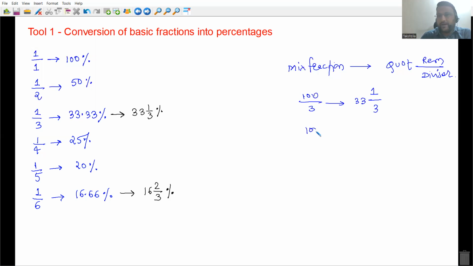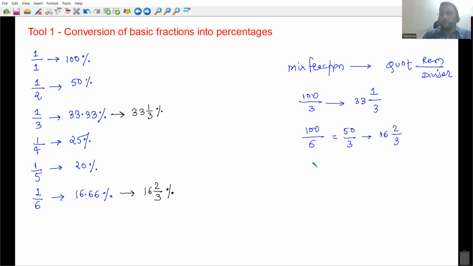If I divide 100 by 6, you can call it 50 by 3. If you divide 50 by 3, the quotient is going to be 16, 3 16s are 48, the remainder is 2, and the divisor is 3, everyone. Okay. This is how you can convert a normal fraction into a mixed fraction. And you are supposed to remember the mixed fraction conversion as well. You should know 16.66 is as good as 16 2 by 3 percentages, everyone.